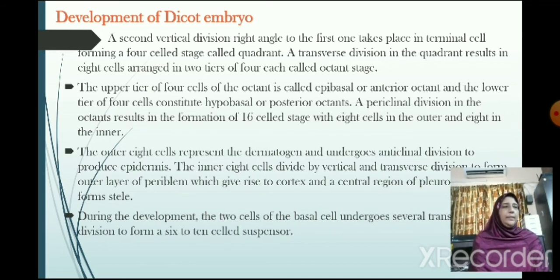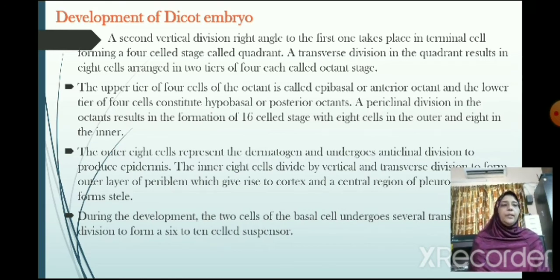A periclinal division in the octants results in the formation of 16 cells, later on 8 cells in the outer and 8 in the inner. The outer 8 cells represent the dermatogen and undergo anticlinal division to produce epidermis. The inner 8 cells divide by vertical and transverse division to form the outer layer of periblem, which gives rise to cortex, and a central region of plerome, which forms stele.